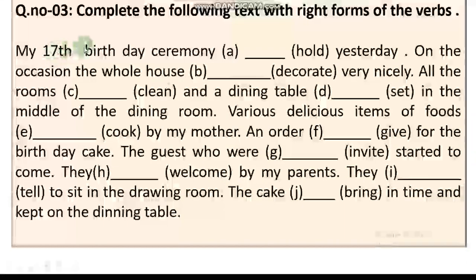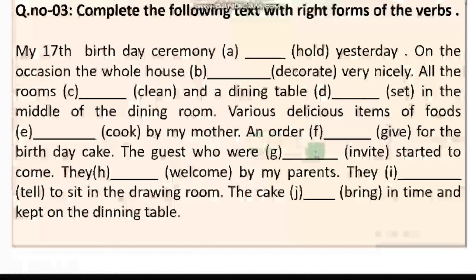My 17th birthday ceremony (hold) yesterday. On the occasion, the whole house (decorate) very nicely. All the rooms (clean), and a dining table (set) in the middle of the dining room. Various delicious items of foods (cook) by my mother.